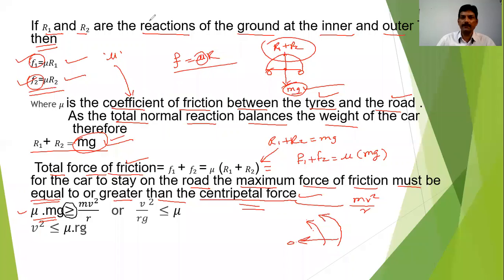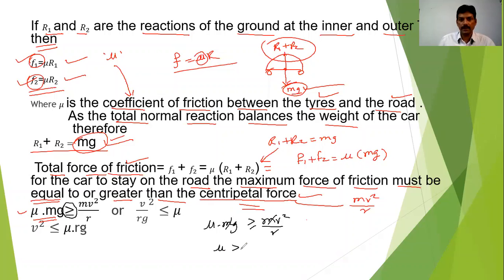And by simplifying this one, I will get here mu into mg is greater than or equal to mv square upon r, cancelling this m from both the sides.